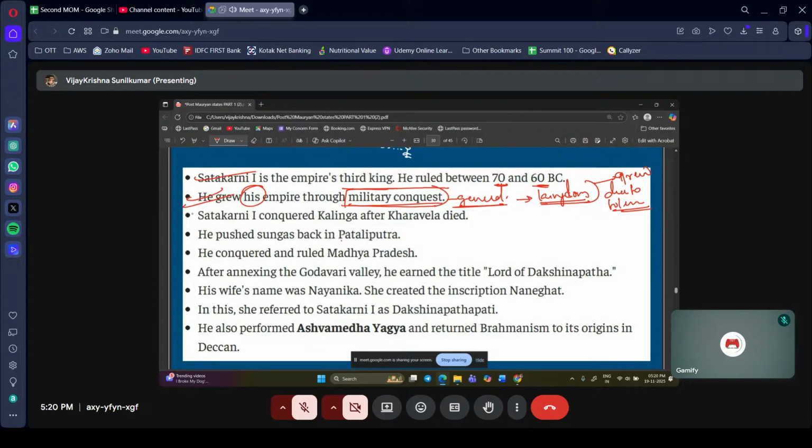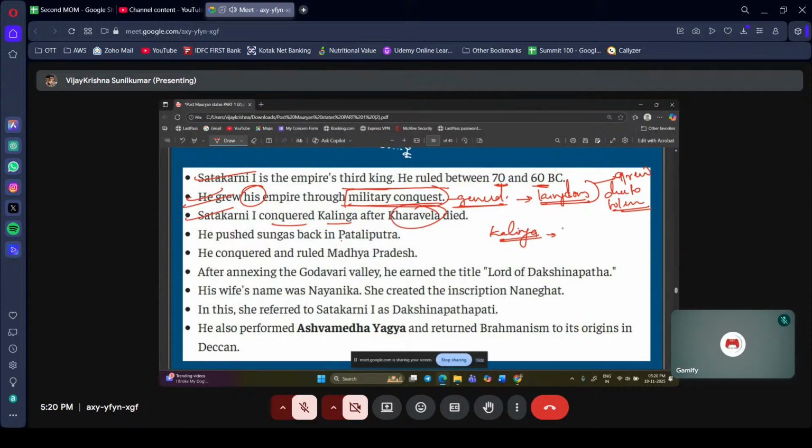Okay, so Satakarni I conquered Kalinga after Kharavela died. Don't have to, just remember it. Kharavela was dead, no? Kalinga, you know where Kalinga is?